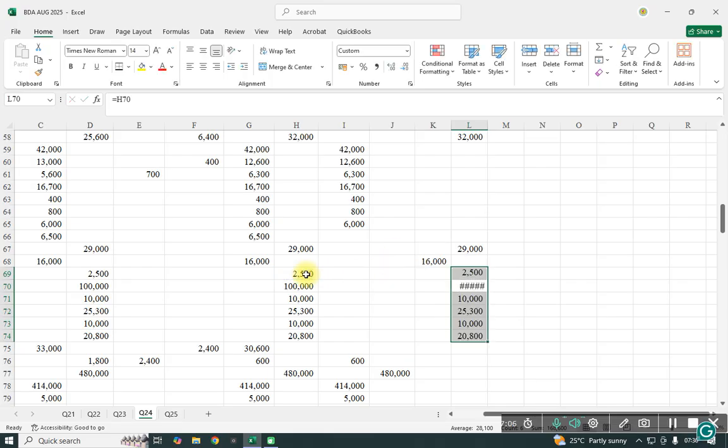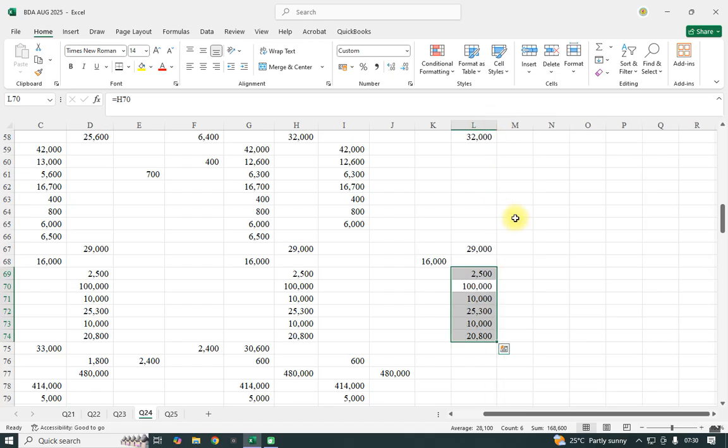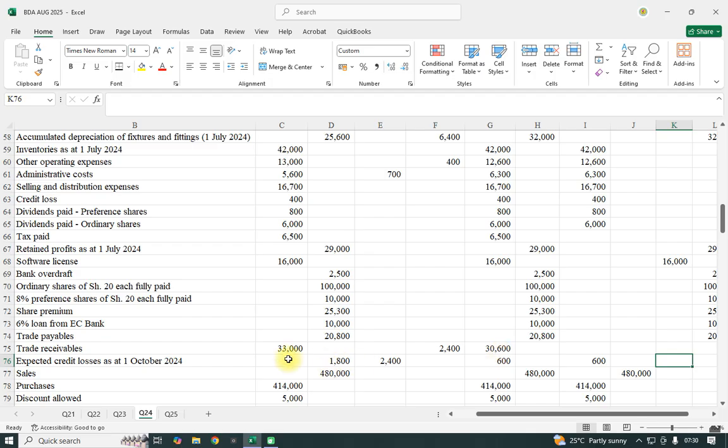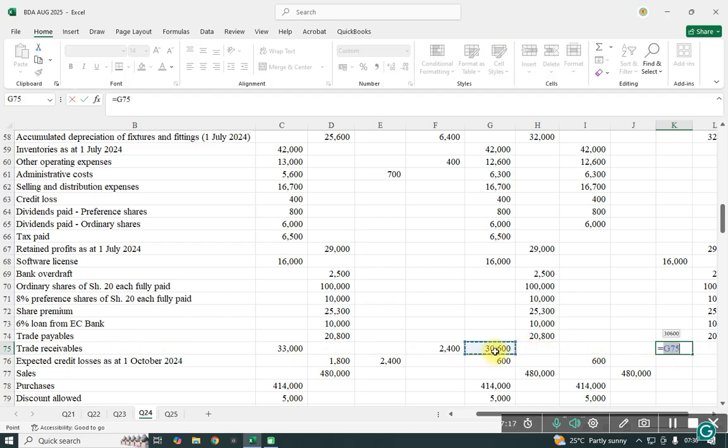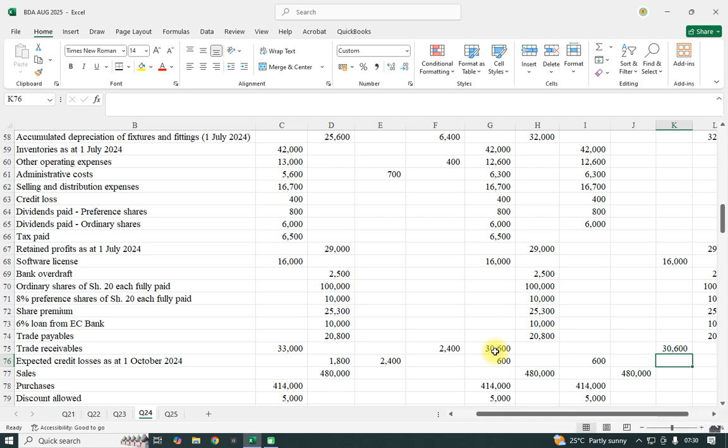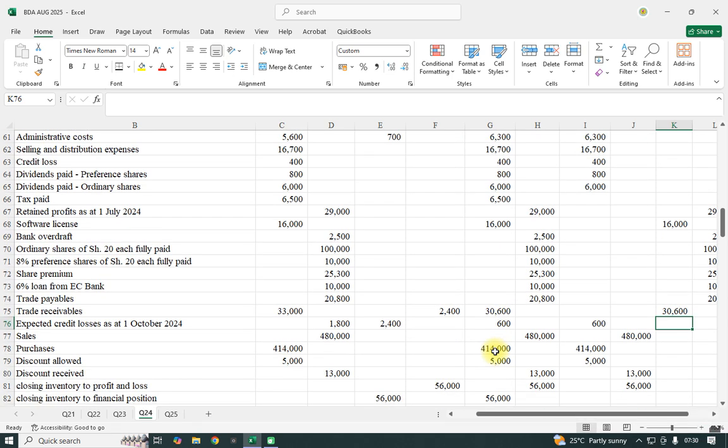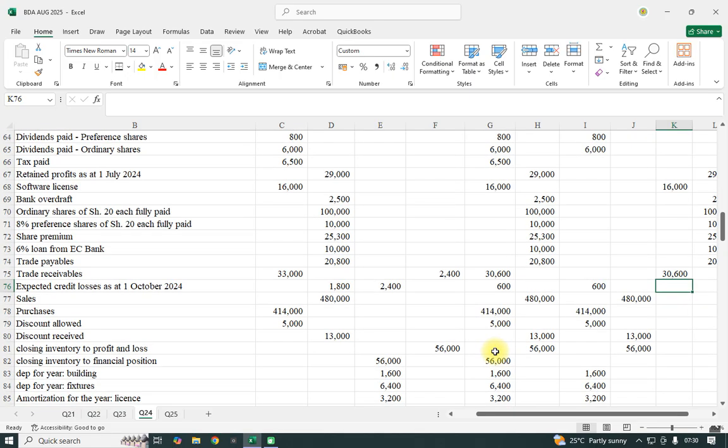So this value, I'll just expand this. We need to have the value for the receivable, this one. The receivable is this. Then the expected, we have already accounted for that.